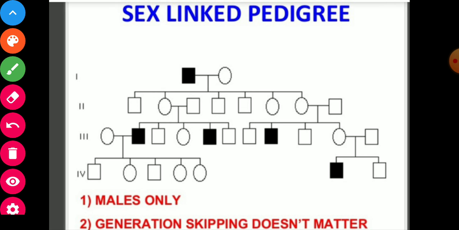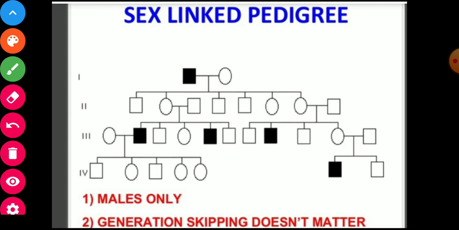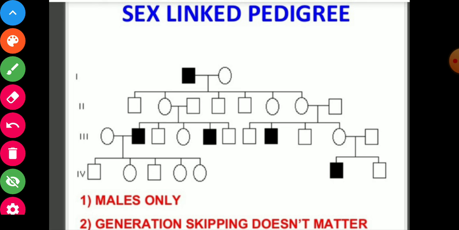Now sex linked pedigree is there. So here it is found in males only. A generation skipping, it doesn't matter here. So these are some examples of pedigree charts: sex linked, autosomal recessive and autosomal dominant.